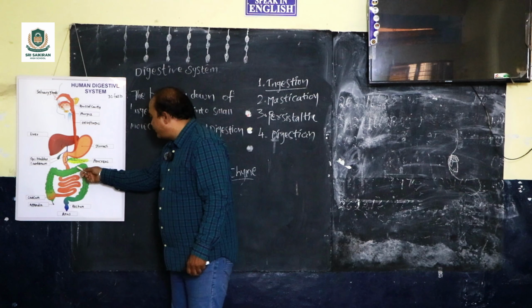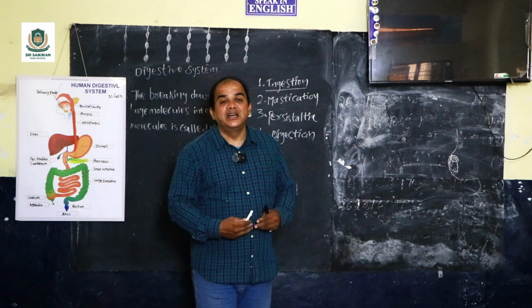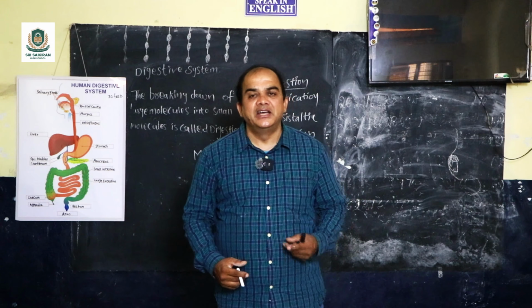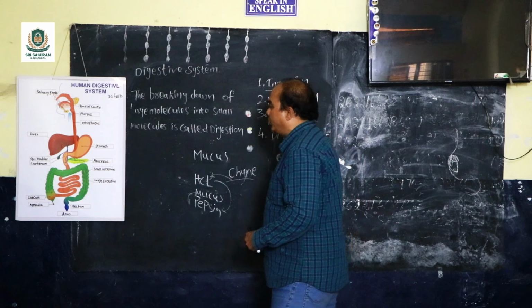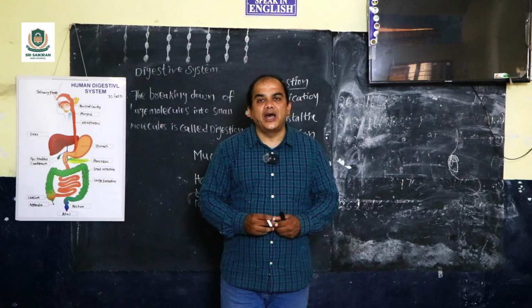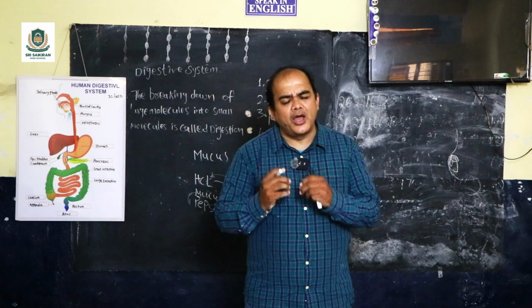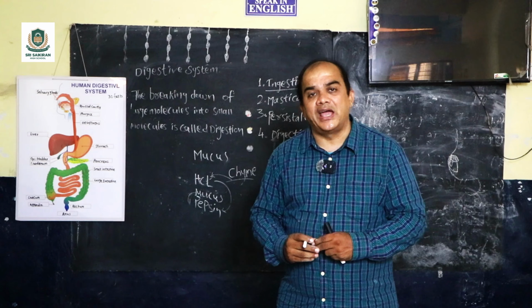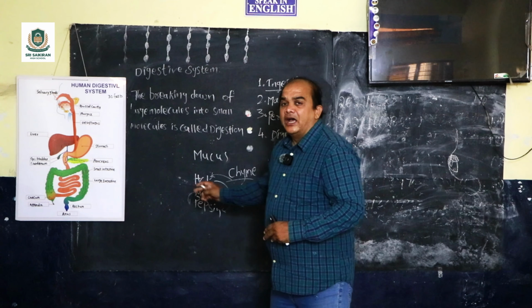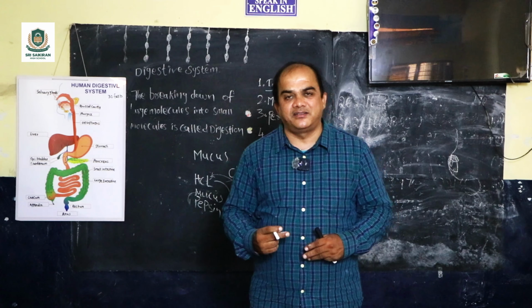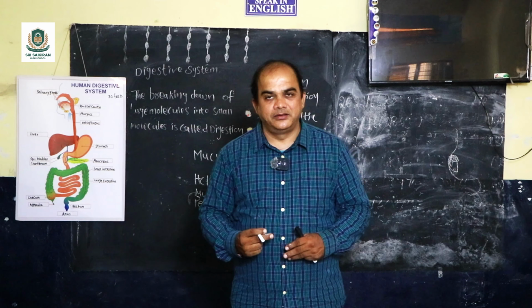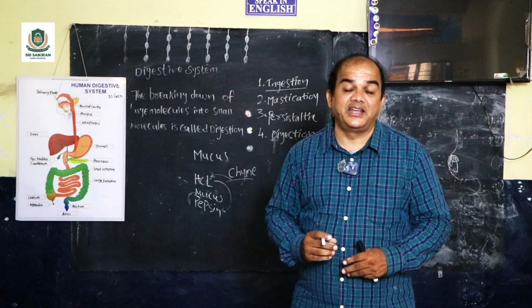Here we have the pancreas, which releases three enzymes: amylase, trypsin, and lipase. Now it is broken down further. Amylase breaks down carbohydrates into simple, small sugars, that is maltose and sucrose. Trypsin converts peptones into amino acids. And lipase reacts on the fats and converts them into glycerol and fatty acids.